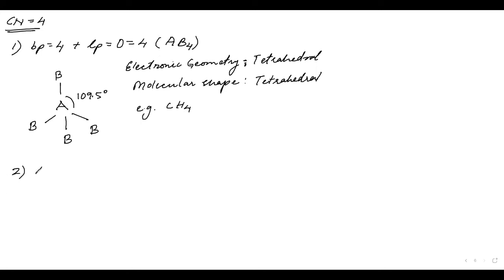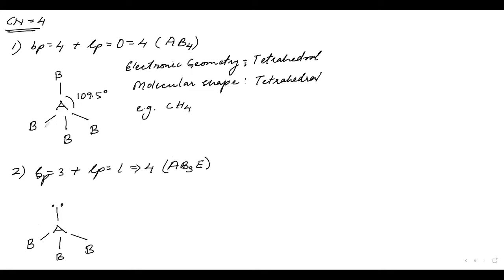Now, second case, BP is equal to 3 plus lone pair is equal to how much? Lone pair is equal to 1. This will give us 4. We can take AB3 and 1 electron pair. We will do the same thing as we did with these particular ones. But now you have to put here 1 electron pair.